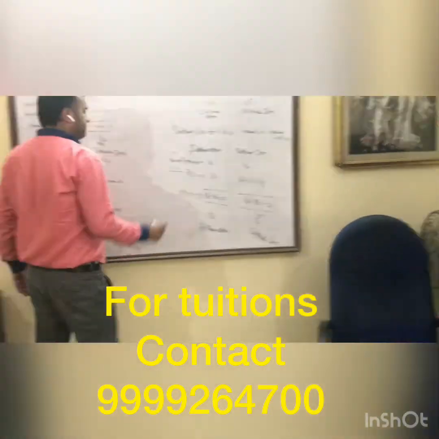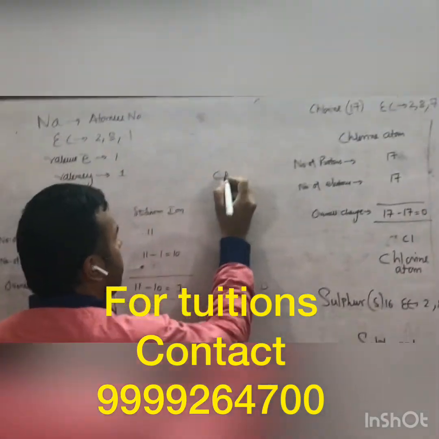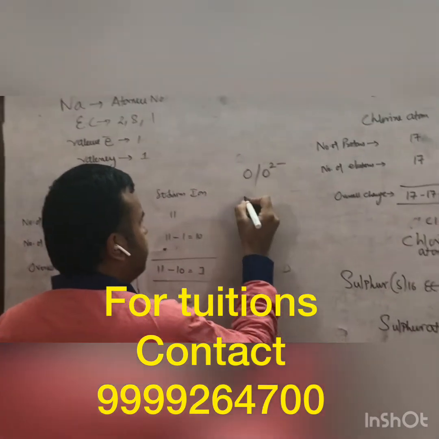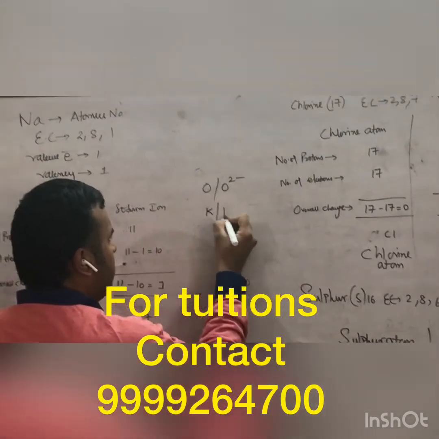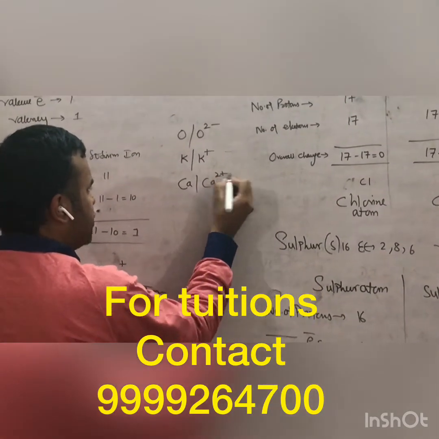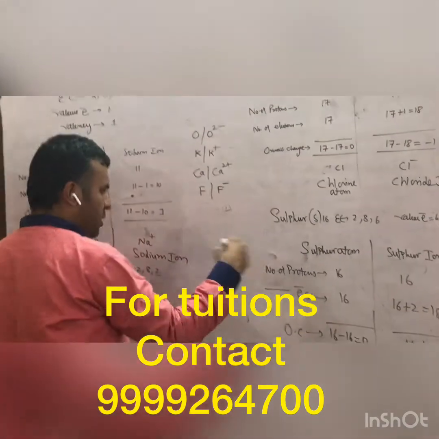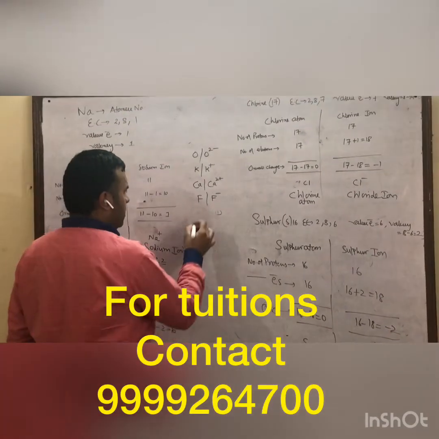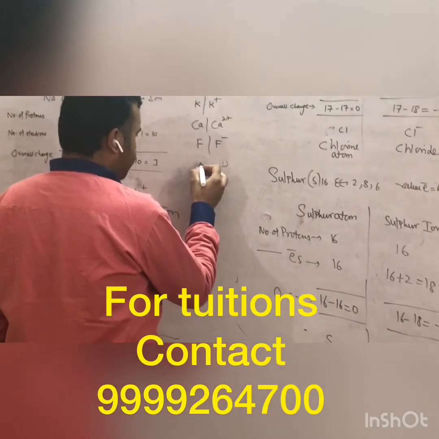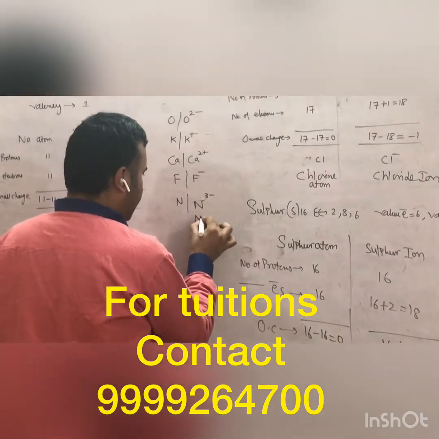Okay, one more thing you can practice: oxygen atom and oxide ion. You can practice for potassium atom and potassium ion. You can practice for calcium atom and calcium ion. Similarly, fluorine and fluoride ion. You can do it similarly like this in homework. And similarly, you can do it for nitrogen and nitride, N3 minus, that is called nitride ion.